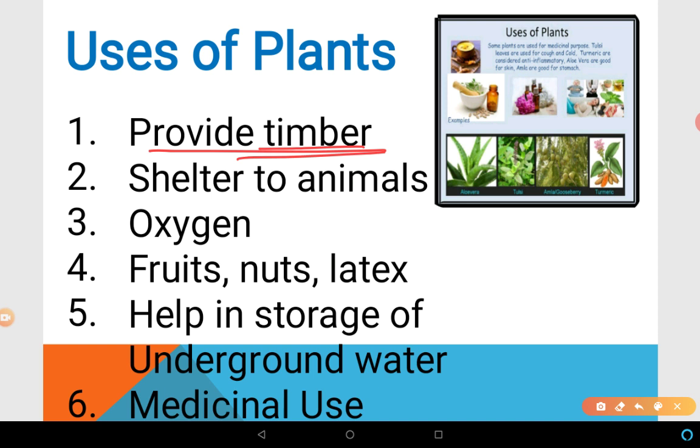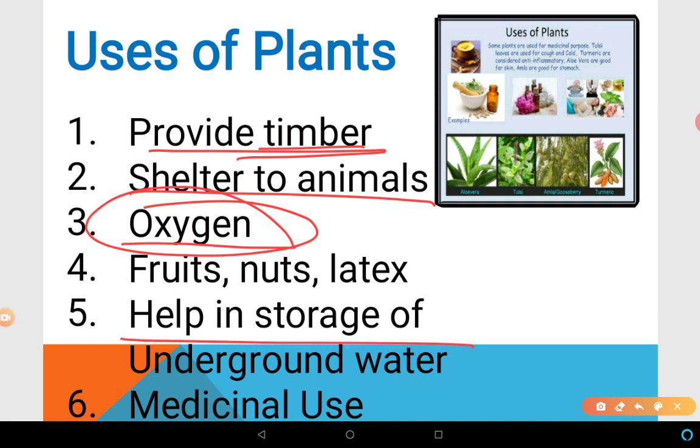They give shelter to animals, right? They also provide oxygen. This is the most important thing for all living beings. We breathe, right? And they protect soil, which is essential for growing crops. They act as shelter belts, and trees also help in storage of underground water. They provide us fruits, nuts, latex and other important products. And so many plants are used as medicines, right? So there are medicinal uses of plants and trees.